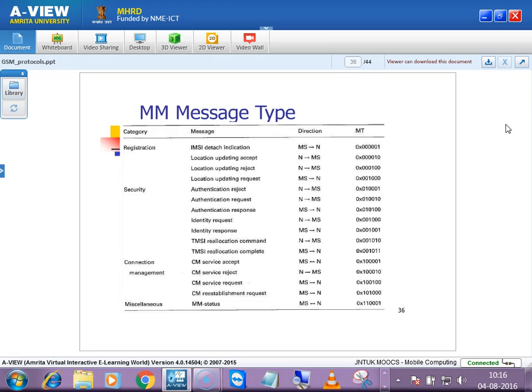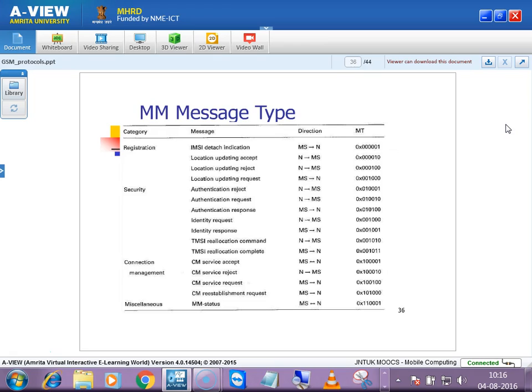And location updating. As I told you, the MSC will track all the mobile stations, like where this mobile station is present, where that particular mobile station is present. It is the one which is responsible for tracking this. Everything related to the subscriber and mobile will be stored in the HSS. The HSS is the one which is communicating with the MSC.